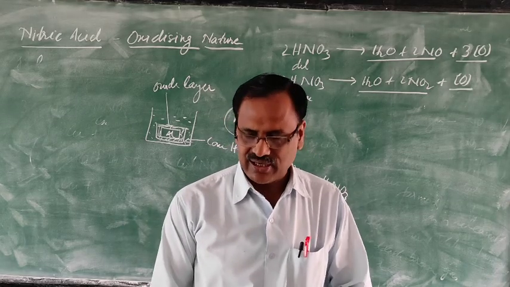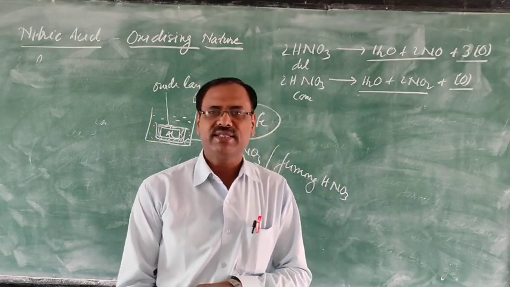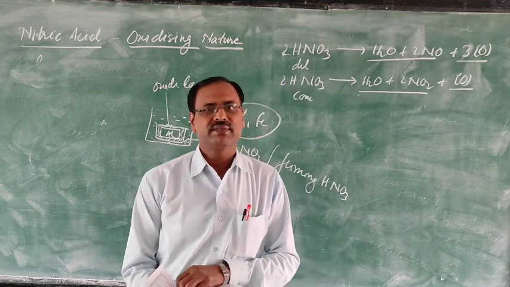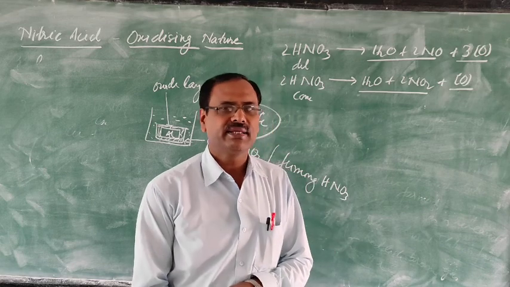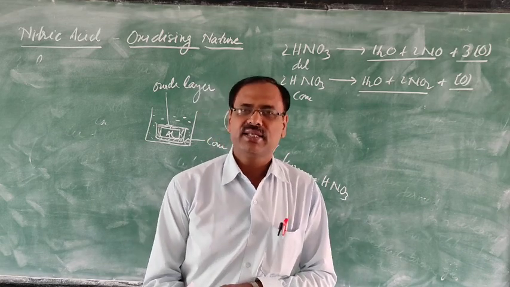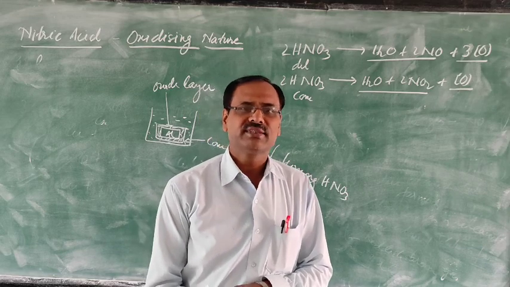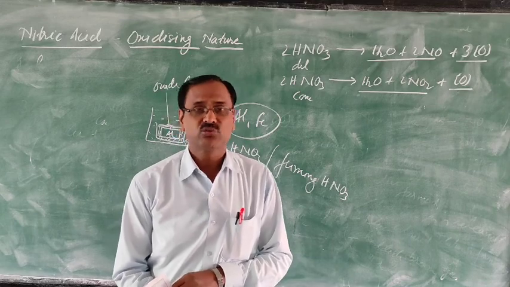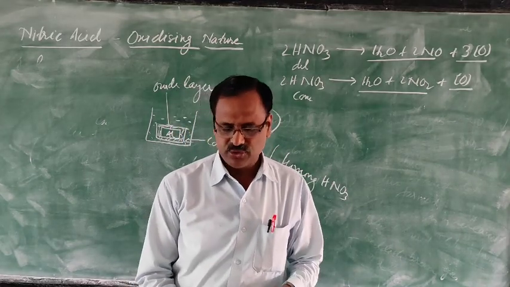Then aqua regia, already we have studied in the hydrochloric acid chapter. Aqua regia is a mixture of 3 parts concentrated hydrochloric acid and 1 part concentrated nitric acid. The work of the nitric acid is as an oxidizing agent. This nitric acid oxidizes hydrochloric acid to nascent chlorine, and this nascent chlorine reacts with noble metals, gold and platinum, converting them to soluble metallic chlorides. That's why they are soluble. So this you have studied.